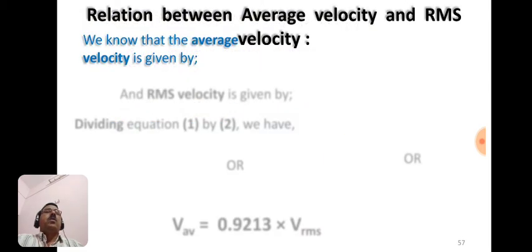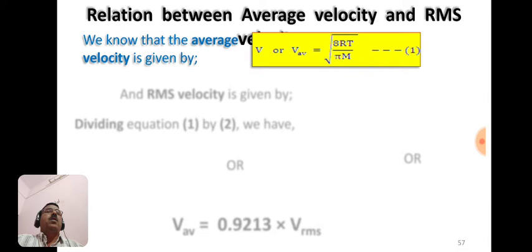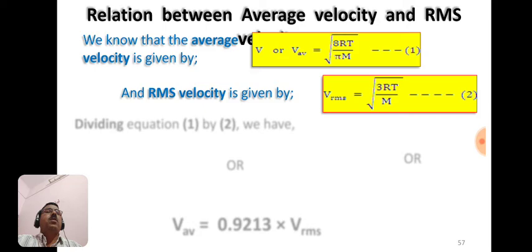Now we have to study the relation between average velocity and RMS velocity, or root mean square velocity. We know that average velocity is given by the formula V average is equal to under root of 8RT by pi m. Suppose this is equation 1. We also know the formula for root mean square velocity, Vrms, is equal to under root of 3RT by m. Suppose this is equation number 2.